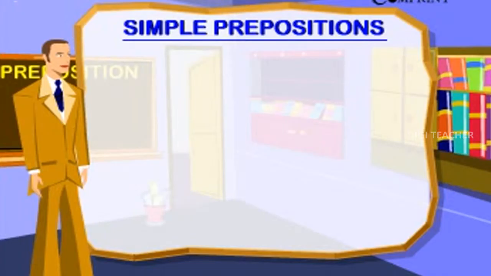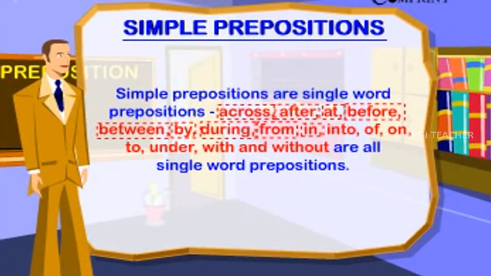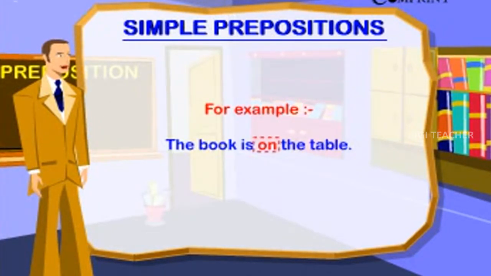Prepositions are classified as simple or compound. Simple prepositions. Simple prepositions are single-word prepositions. Across, after, at, before, between, by, during, from, in, into, of, on, to, under, with and without are all single-word prepositions. For example, the book is on the table.